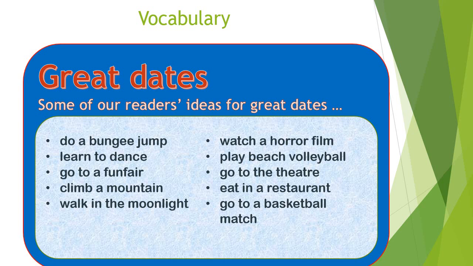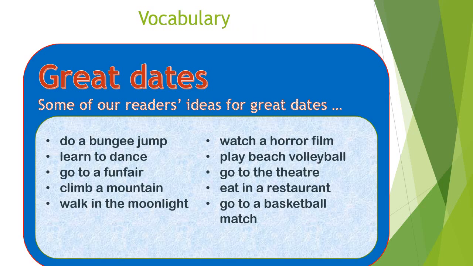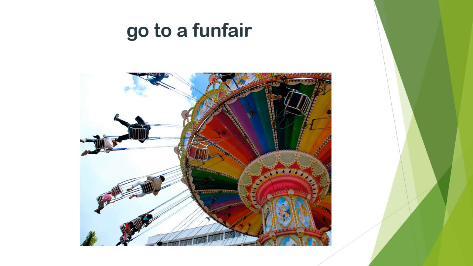Now look at these sentences. Do you have new words here? Now look at the first one. Do a bungee jump. It's a kind of sport when you jump out of the mountain. Learn to dance. And the next one is go to a fun fair. Go to a fun fair, it means when you go to the amusement park.